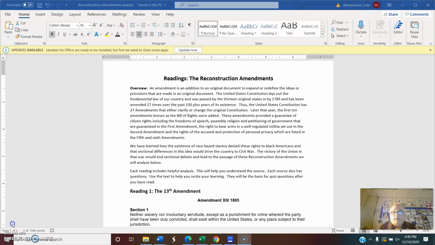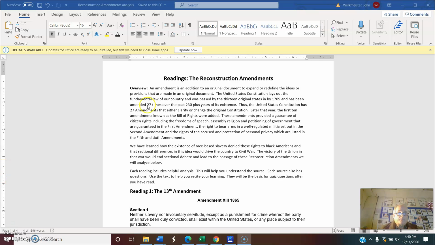Okay, here we go. We're looking at a reading on what we call the Reconstruction Amendments to the United States Constitution. I want to go over this with you so that you're careful enough to know what you're looking at, to know how to attack these source materials, and how I lay it out so that when it comes time to take a test, you can intelligently reflect on it. So let's look at the overview. I'll read it to you.